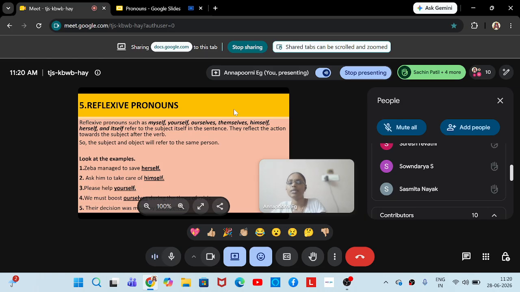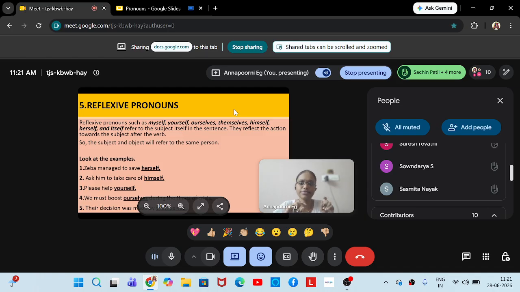So, Zeba managed to save herself. Here, Zeba is the subject of the sentence. Meaning to say, nobody helped Zeba. No one was there to help Zeba during an emergency. And who saved Zeba? Zeba saved herself.